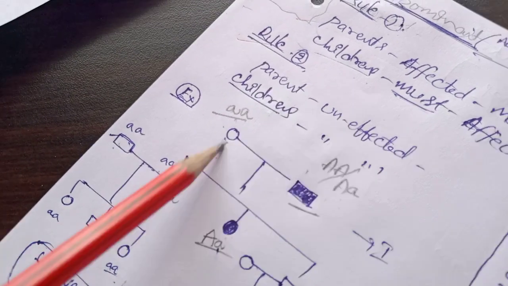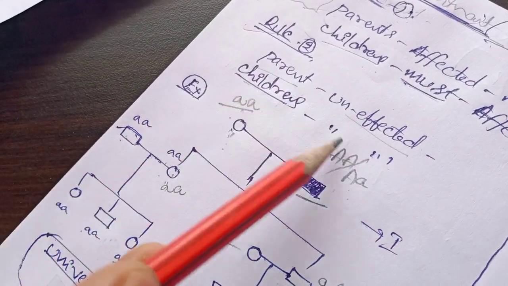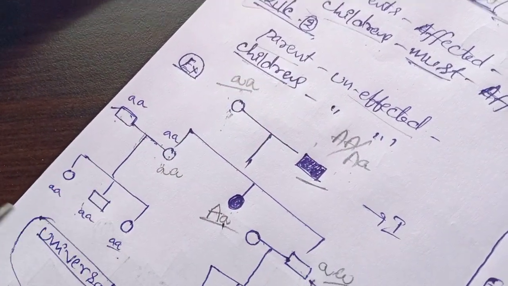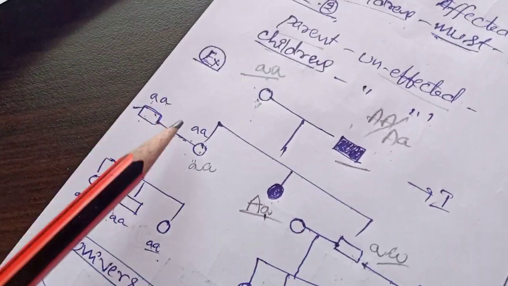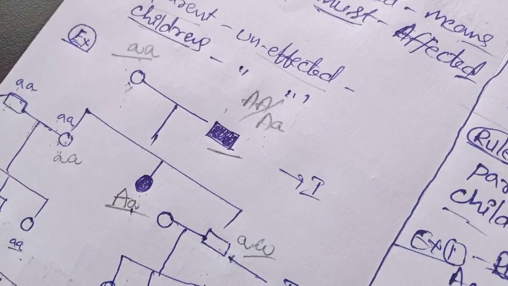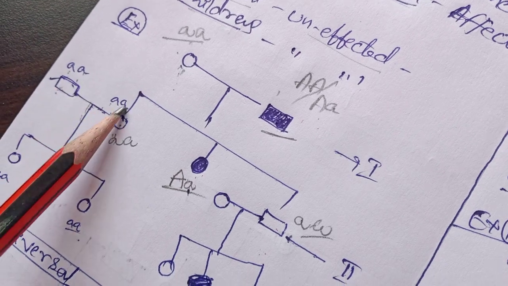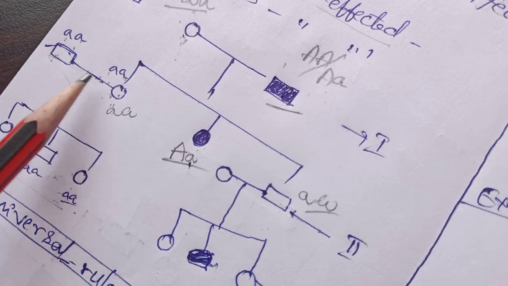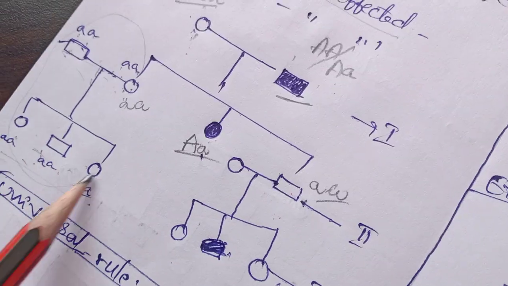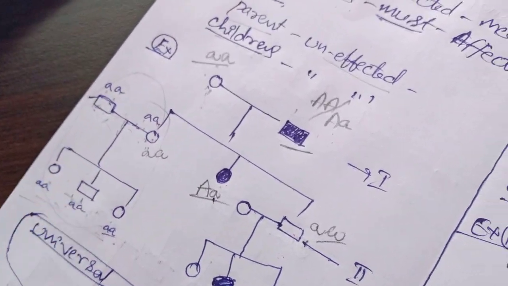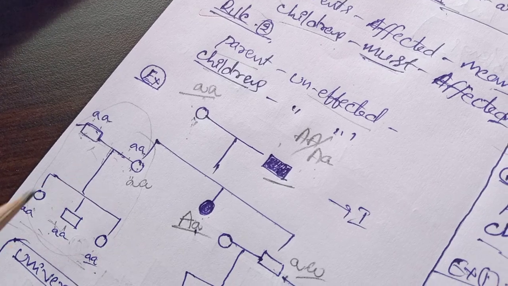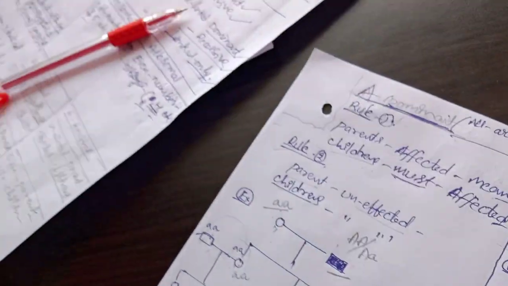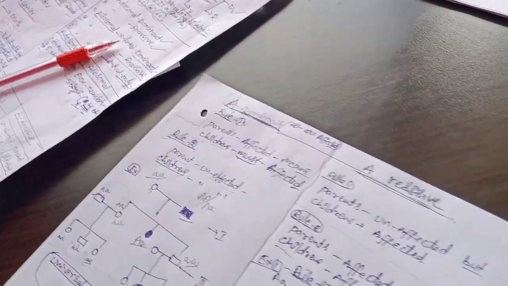Now come to here, this one is small a. Unaffected parents and unaffected children. Parents unaffected means children are unaffected, no doubt about it. See here, small a, small a, small a, small a. This is the recessive form, it is not a dominant form. All are recessive only. It's a recessive character, that means unaffected parents and unaffected children. If it is happening, it is also a dominant character.